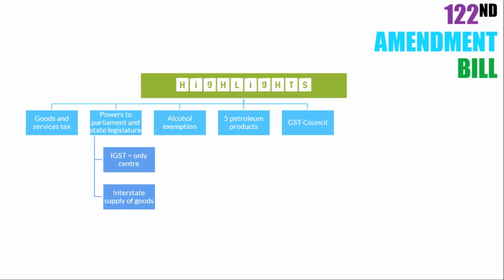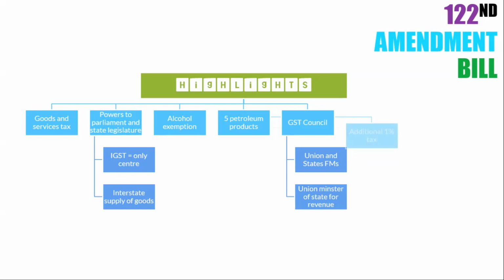What will this council do? It recommends the different things regarding this tax, such as the tax rate, the period of imposing the tax, and the items or the goods and services on which the tax has to be implemented. All these decisions are made by the GST Council. This GST Council consists of the Union Finance Minister, the State Finance Ministers, and also the Union Minister of State for Revenue. We previously learned that to impose the tax on interstate supply of goods and services, only the Center has the power, not the State.